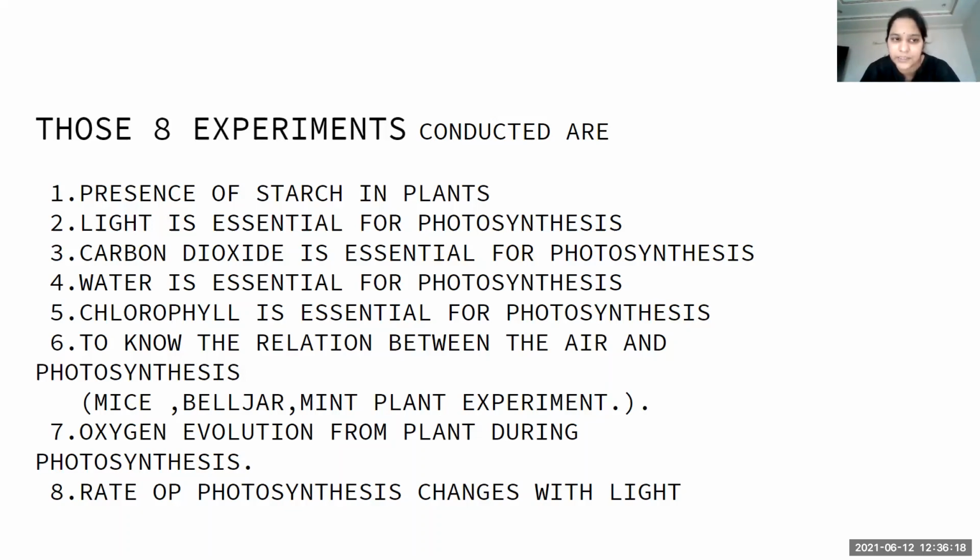Okay, the same experiment, 72 hours starvation, and then later 6 hours the plant should be kept in sunlight with a leaf without detachment. It has to be kept in a split cork of jar having potassium hydroxide solution.